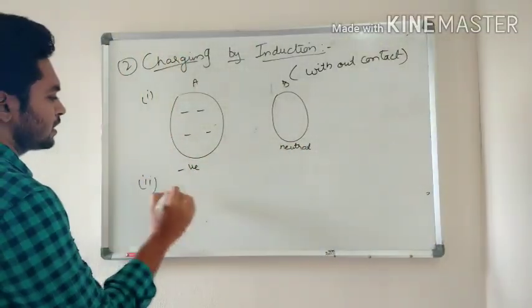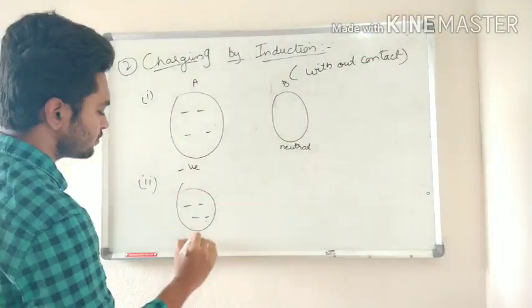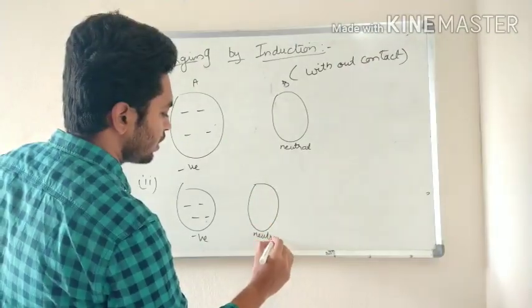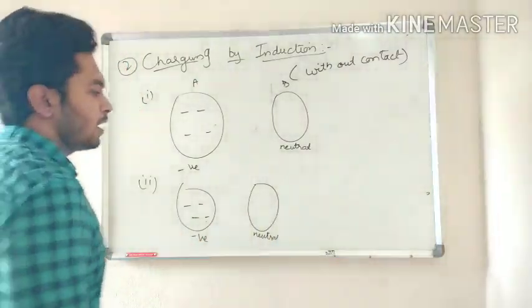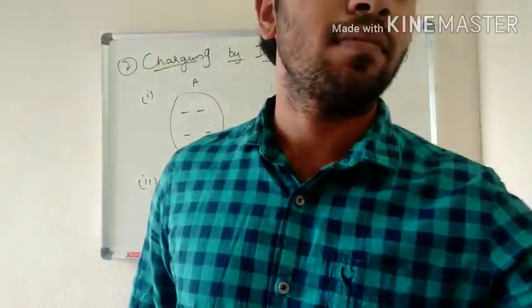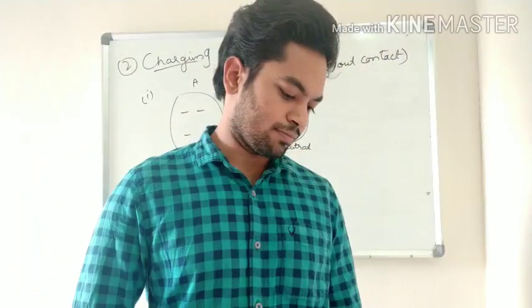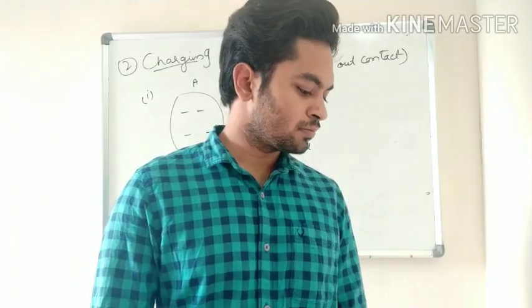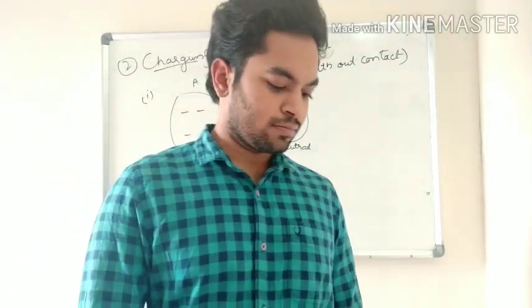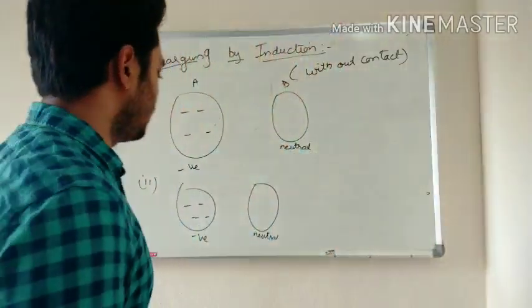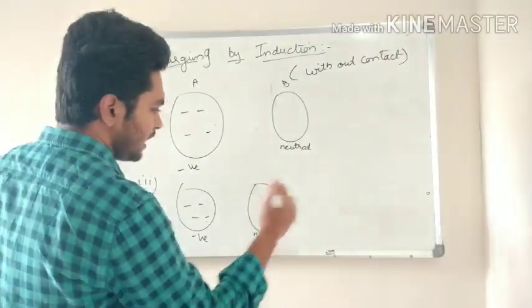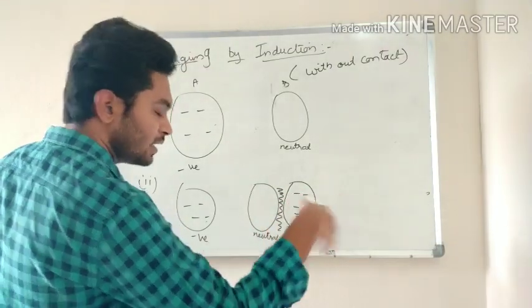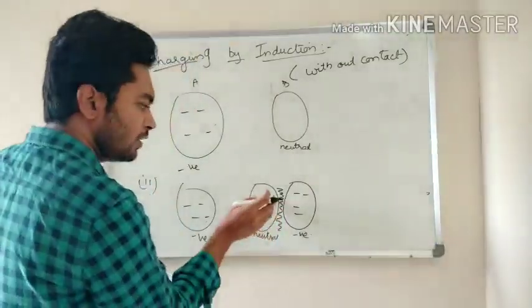Next step 2 is the same negative charged body, and here what we do is we'll bring another negative charged body near the neutral body.